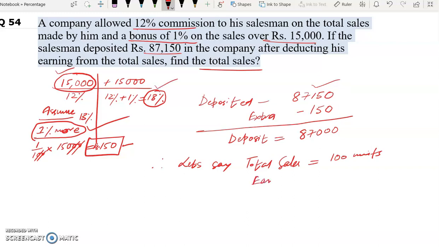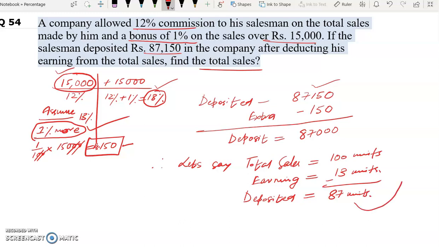So earning of salesman will be how much? 13% of 100 will be 13 units. So deposited will be how much? Deposited will be 100 minus 13, which is 87 units. Now this 87 units represents what? This is the actual money deposited. So 87 units represents rupees 87,000.